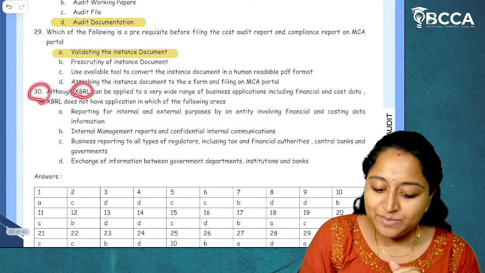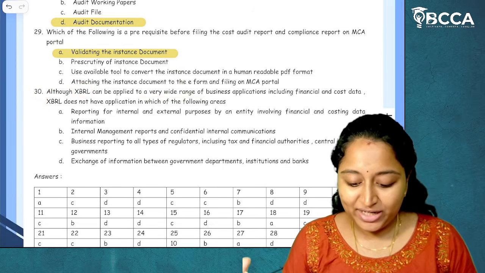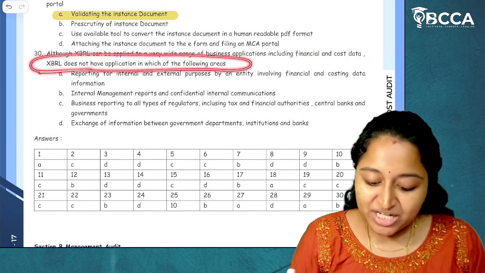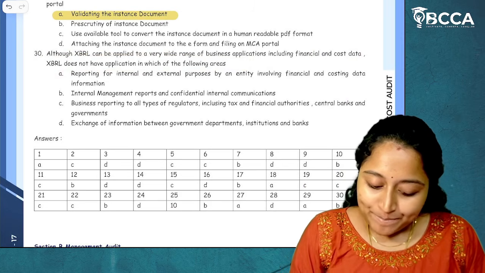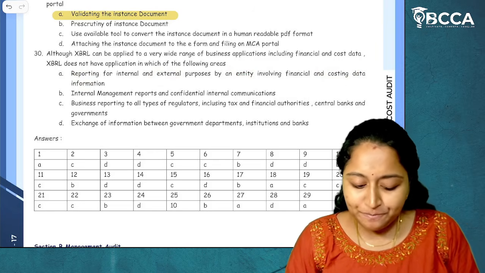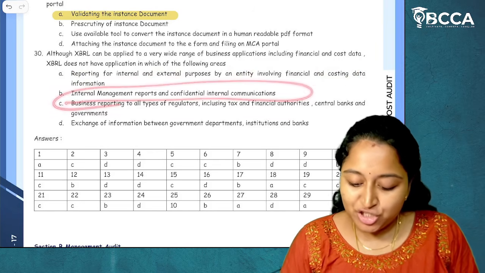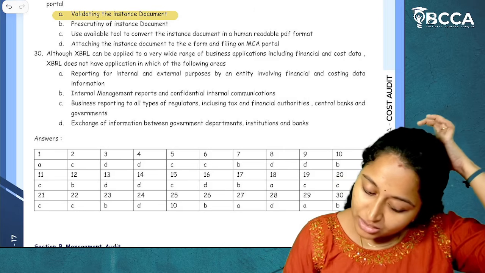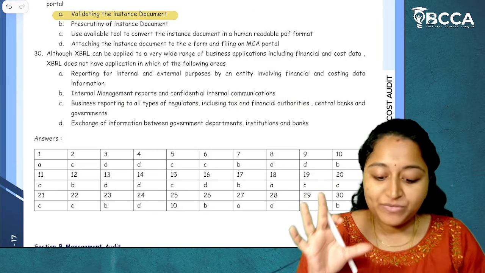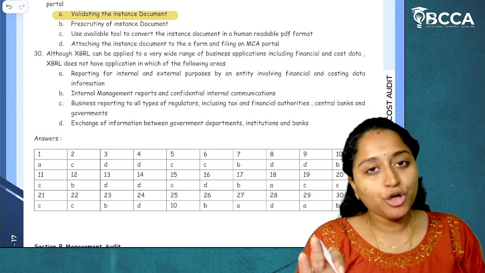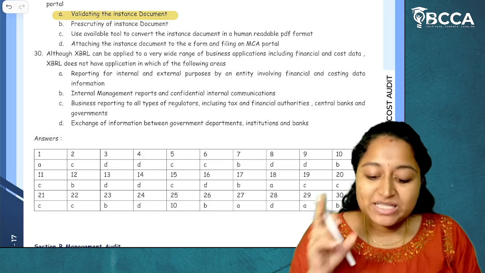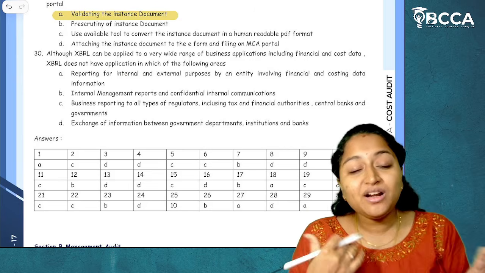Now, 30. Although XBRL can be applied to a very wide range of business applications, including financial and cost data, XBRL does not have application in which of the following areas? Reporting for internal and external purposes by the entity involving financial and costing data information, internal management reports and confidential internal communication, business reporting to all types of regulators, inclusive of tax and financial authorities. Okay. So, XBRL can be used for what all? XBRL cannot be used for what? These are nothing but the uses of XBRL which are given. Can XBRL be used for reporting internal and external purposes?